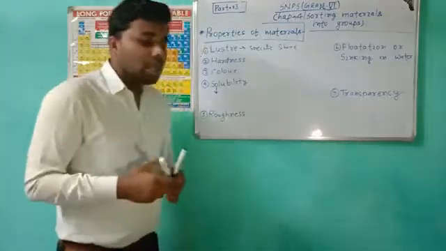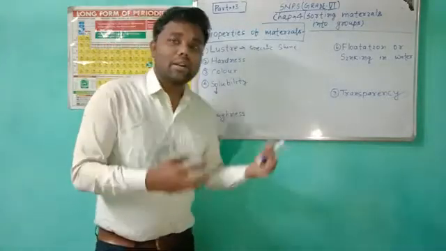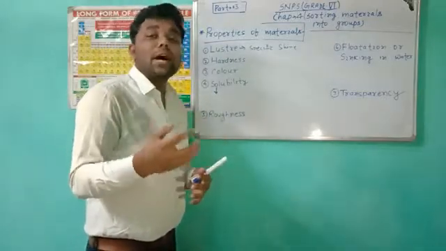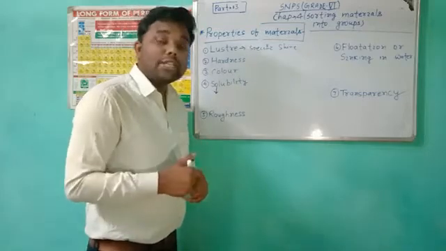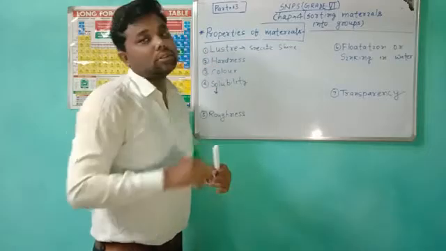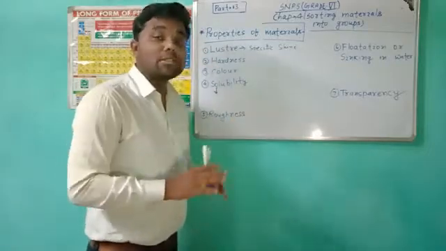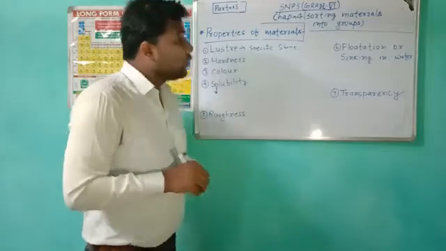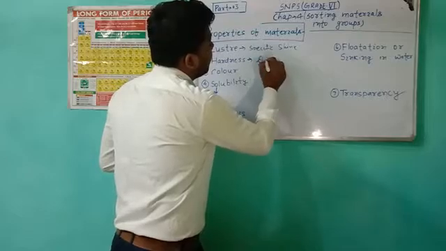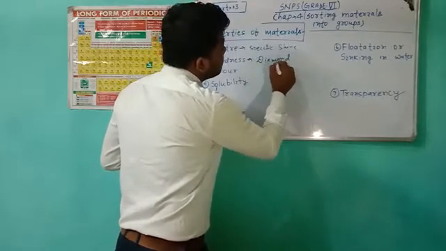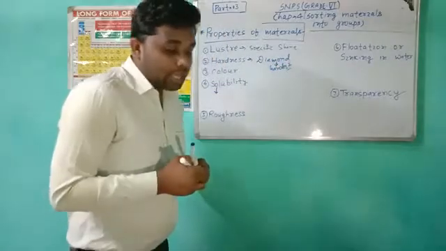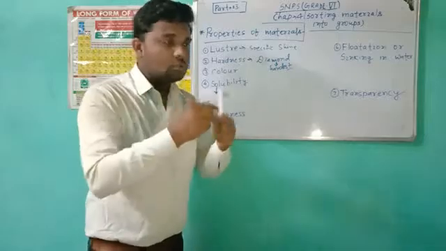What is hardness? Some materials are hard and some are soft. Normally metals are very hard, but a material named diamond is the hardest in nature. I wrote it: diamond is the hardest material.